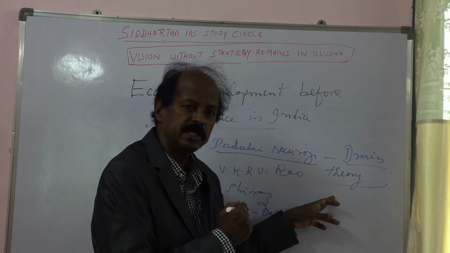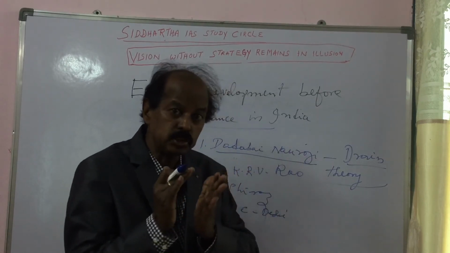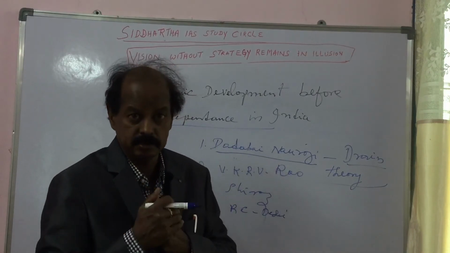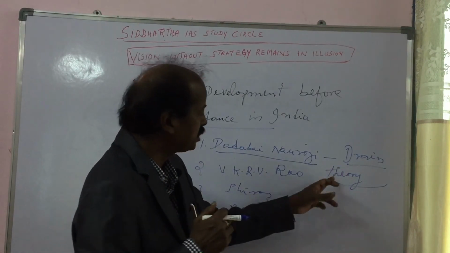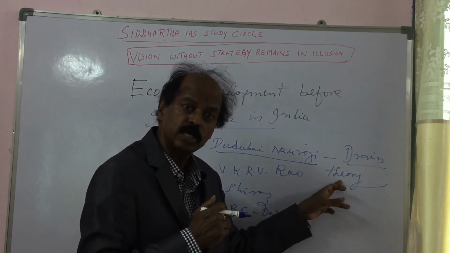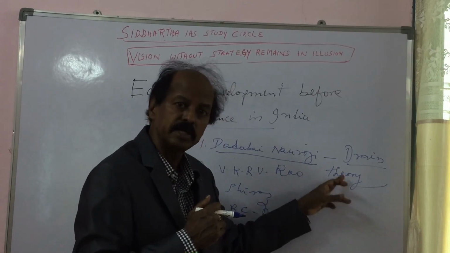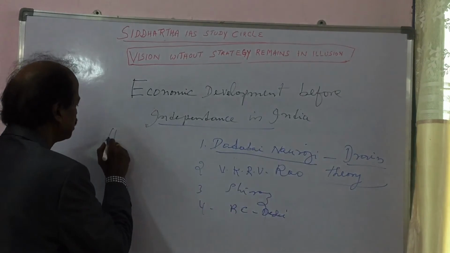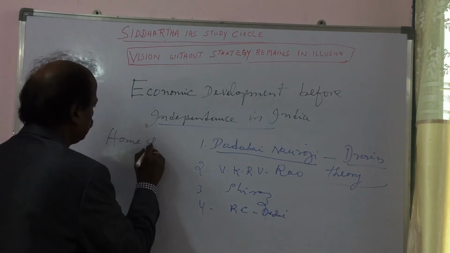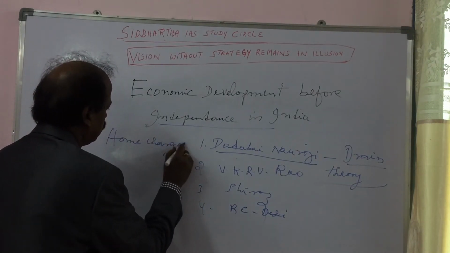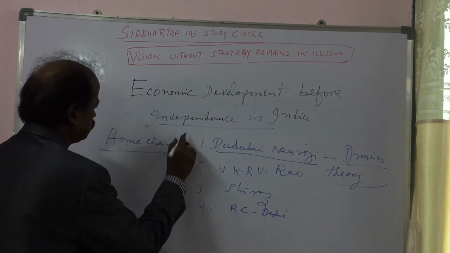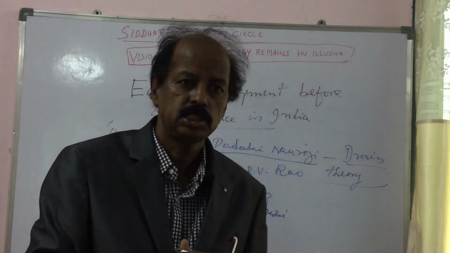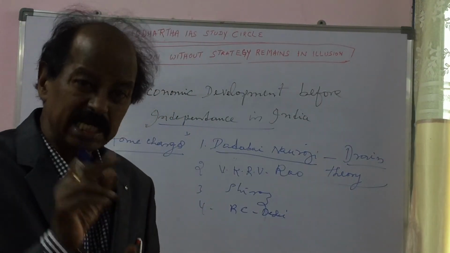In this theory, he explained how the Indian resources were exported and drained off to England, mainly in the form of home charges. This was a concept coined by Dadabhai Naoroji.